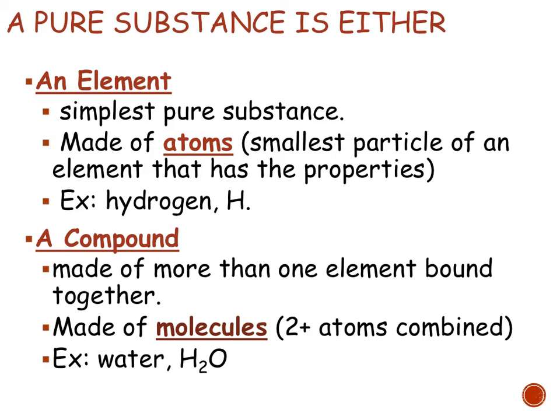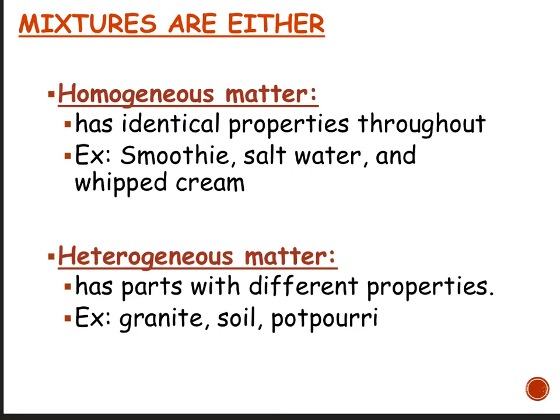Now let's look at mixtures. The two types of mixtures are homogeneous and heterogeneous. Homo means the same, and geneous means composition. So homogeneous would have the same composition, meaning it has identical properties throughout. Examples would be a smoothie, some salt water, or whipped cream. If you get a strawberry banana smoothie, you couldn't halfway through decide to take the banana out of it. It's uniformly mixed through, with identical properties throughout. No matter where you stick your straw, the taste is the same if you have a homogeneous solution.